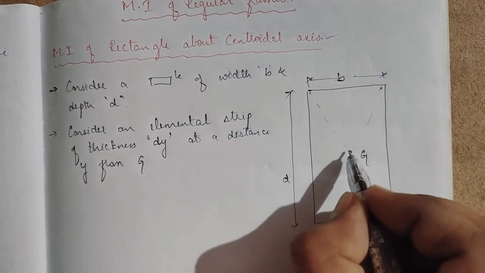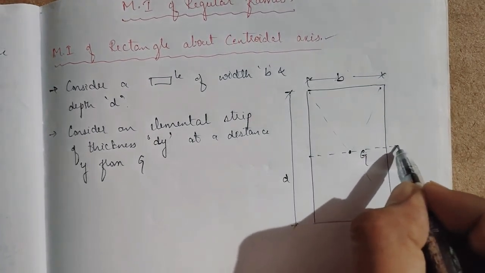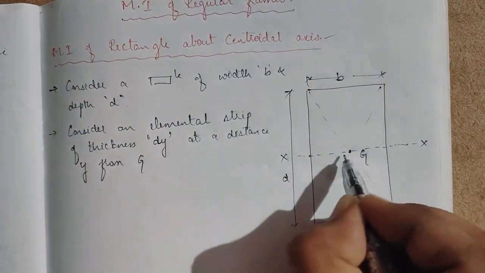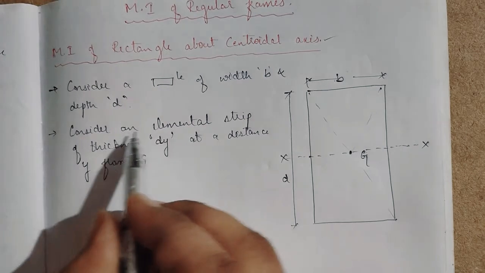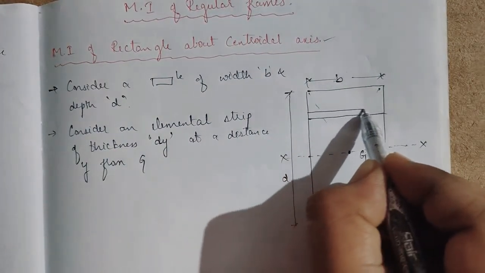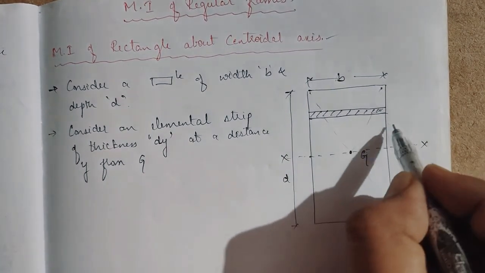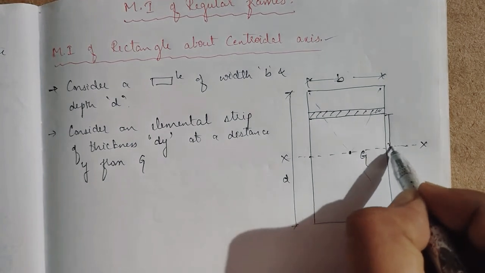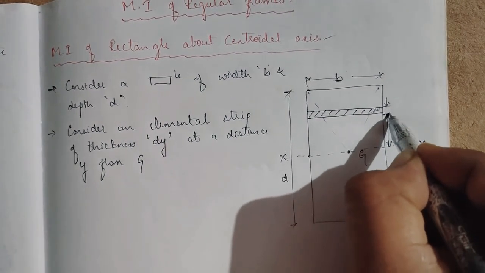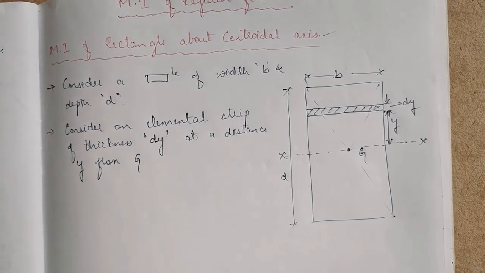G will be here, and there will be the centroidal axis, which I will term the x-axis. This is an elemental strip at a distance of y from the centroidal axis, whose thickness or depth is dy.